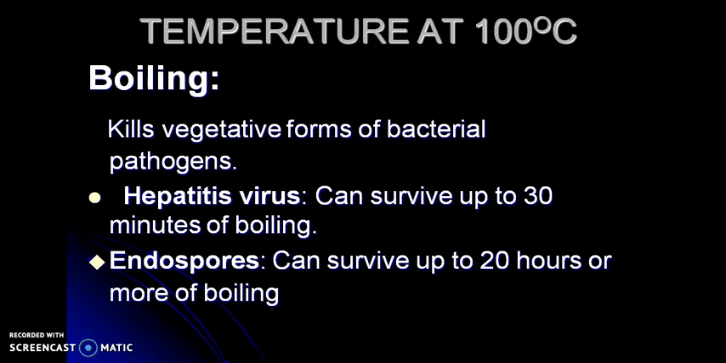Next is temperature at 100 degrees Celsius. Previously, we were talking about temperature below 100 degrees Celsius. So for temperature at 100 degrees Celsius, we can use a water bath for boiling, and it kills vegetative forms of bacterial pathogens. For viruses like hepatitis virus, it can survive up to 30 minutes of boiling, and endospores can survive up to 20 hours or more of boiling. So we have to boil it for an extended period of time.